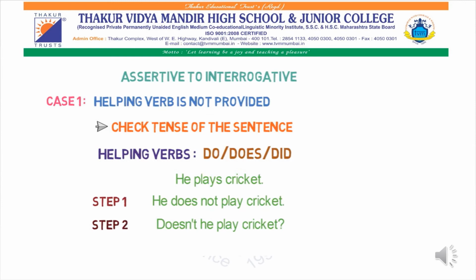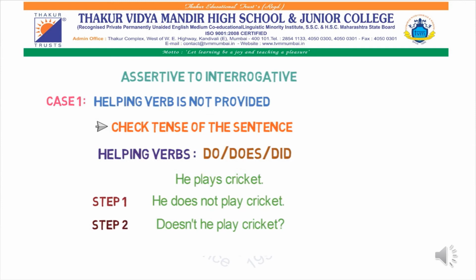We use do when the subject is I, you, we or they. We use does with the third person singular, that is, when the subject is he, she or it. And when do we use did? In the past form. When any incident has happened in the past, that time we have to use the helping verb did. And if we want to add negative, then we have to add not.